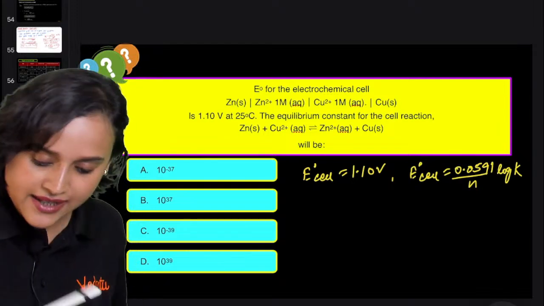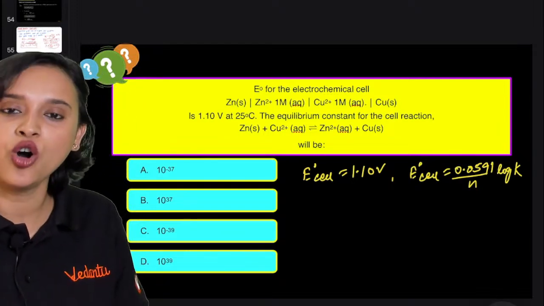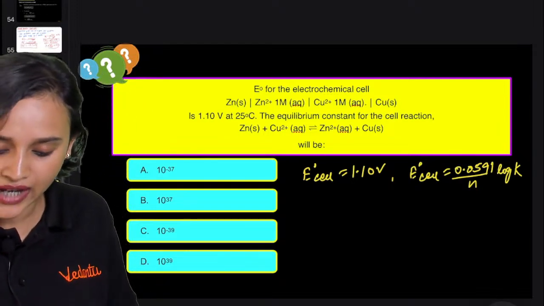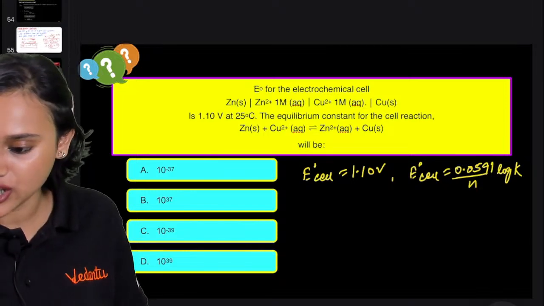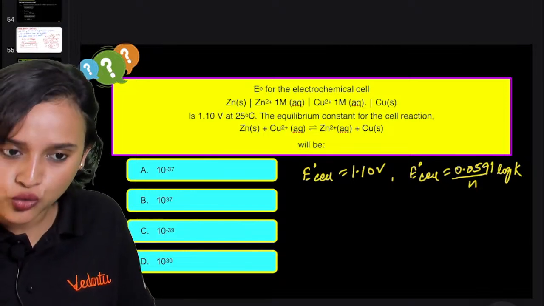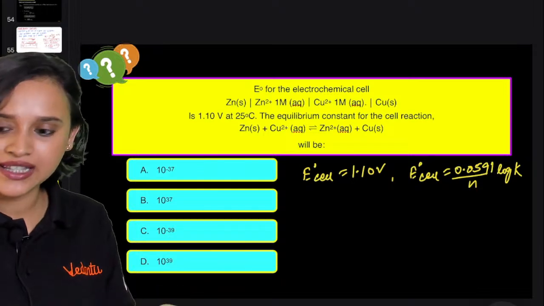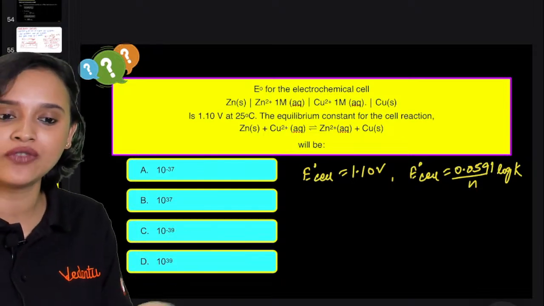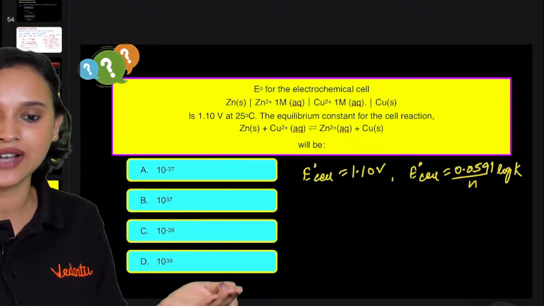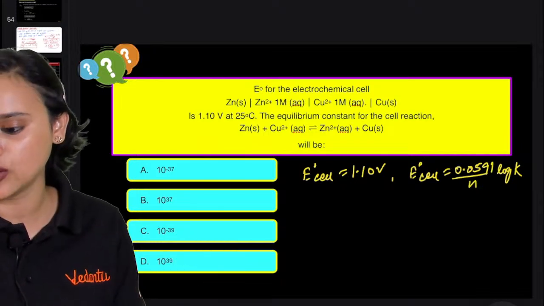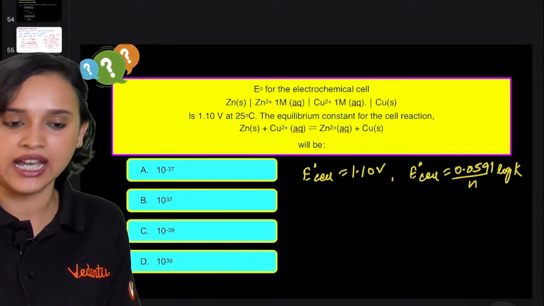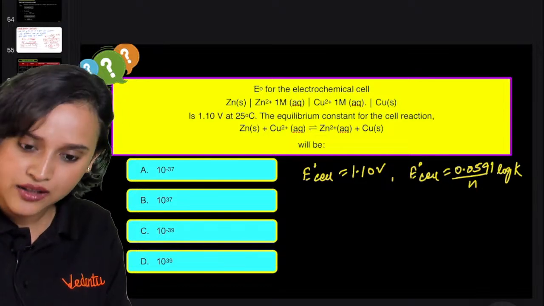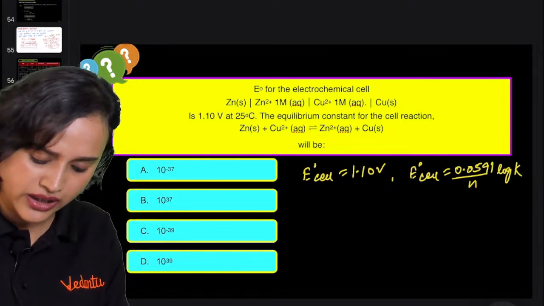Chalo. Okay guys, moving on. So now all you have to do is, what is n value? N value from the question you can see that it is 2, isn't it? So 1.10 is equal to 0.0591 divided by 2. Log of K is going to be equal to 37. Yes, log of K is going to be equal to 37 only. This is simple, easy.